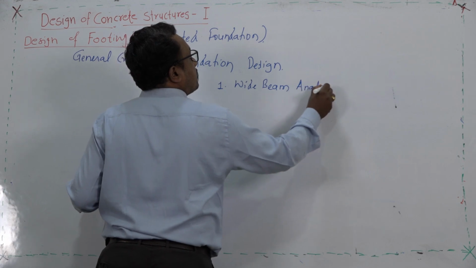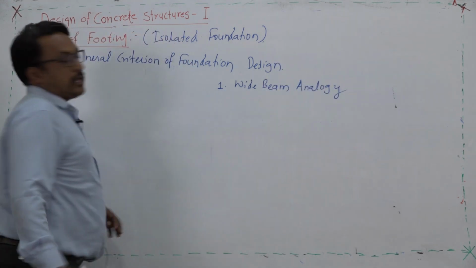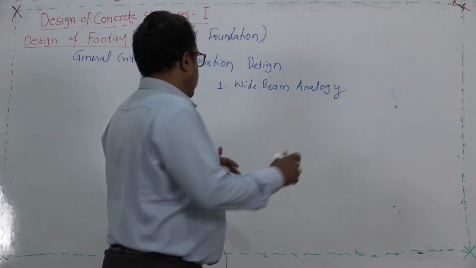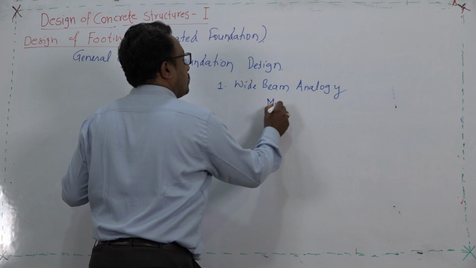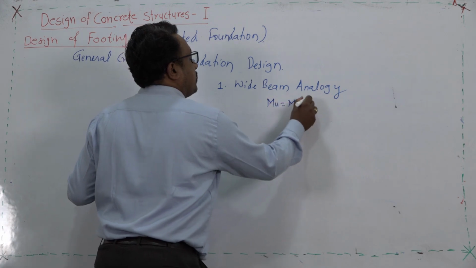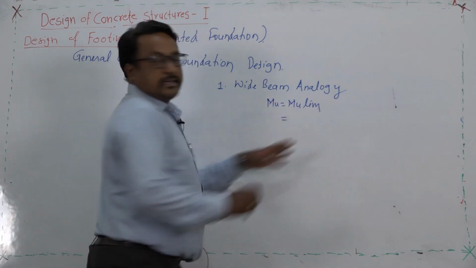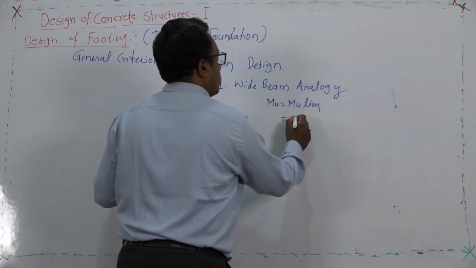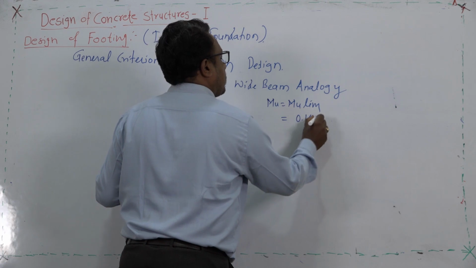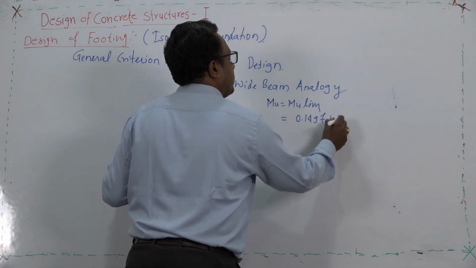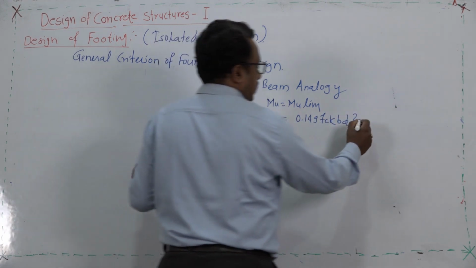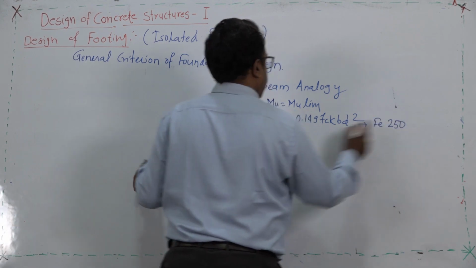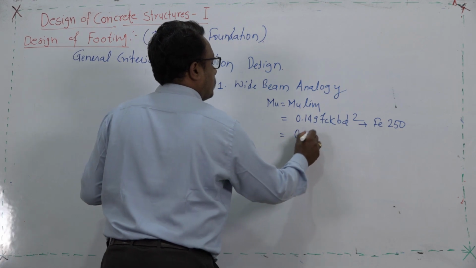What is this wide beam analogy? We have studied this. We are going to equate the Mu with the Mu limit, and this Mu limit is governed by the grade of steel. So, in this case, we can use the formula 0.149 fck bd square if the grade of steel is Fe 250.